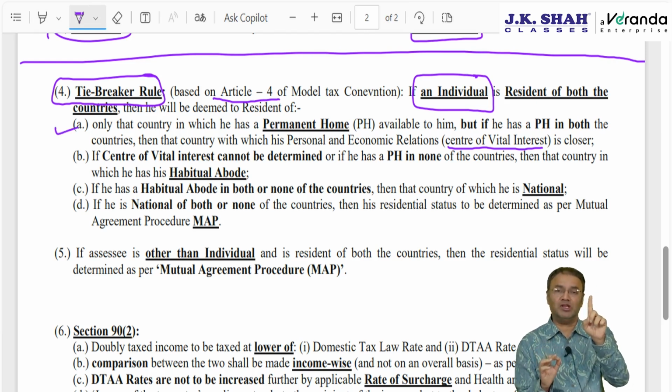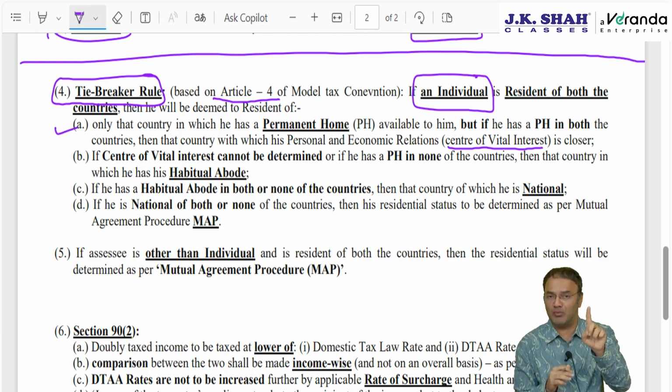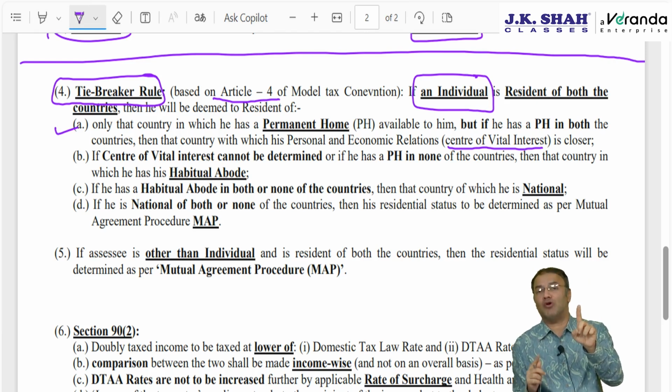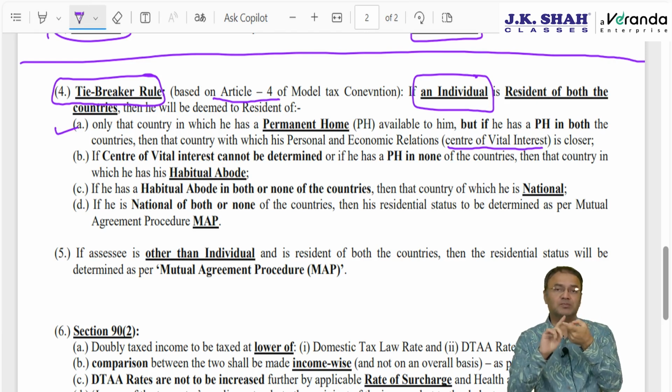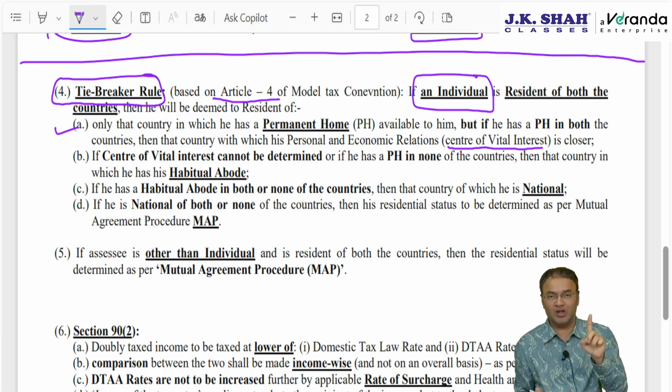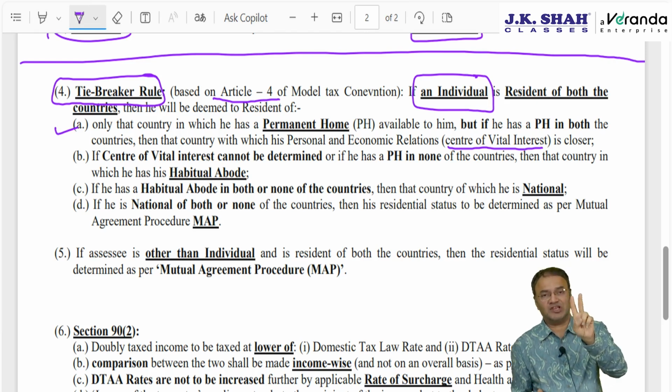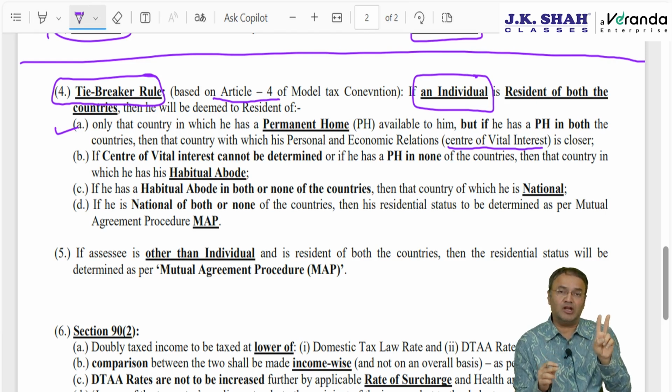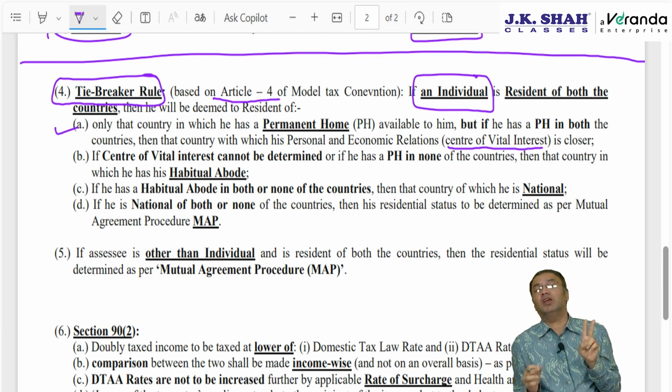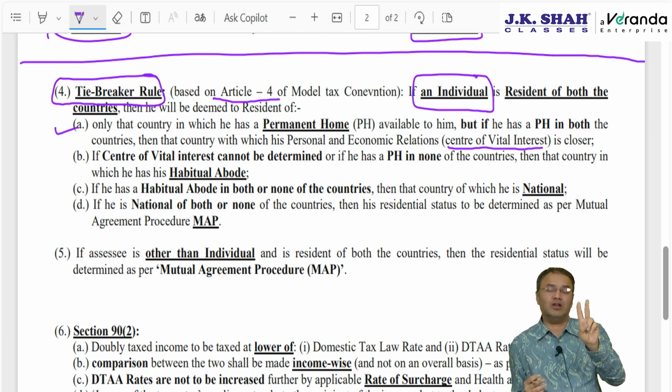First, he will be deemed to be resident of that country in which he has a permanent home available. But within the same point, second part, if he has a permanent home in both the countries, then he will be deemed to be resident of only that country with which his personal and economic relationship is closer, center of vital interest. However, second point, if center of vital interest cannot be determined, meaning thereby if his personal and economic relationship is equally close to both the countries or not close to either of the country, then center of vital interest cannot be determined.